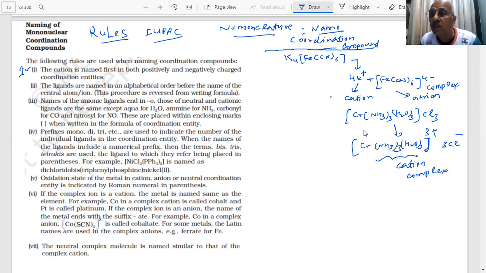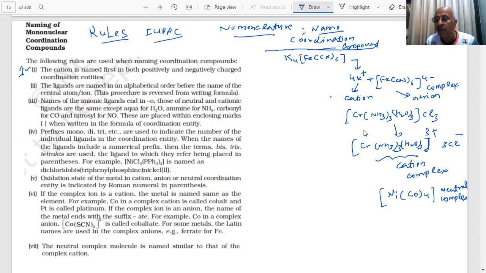So it depends, students. There can be compounds in which the complex is an ion, and there can be a case where the complex is neutral. For example, in this there is no charge. Do you see any charge? No. This is a neutral complex.